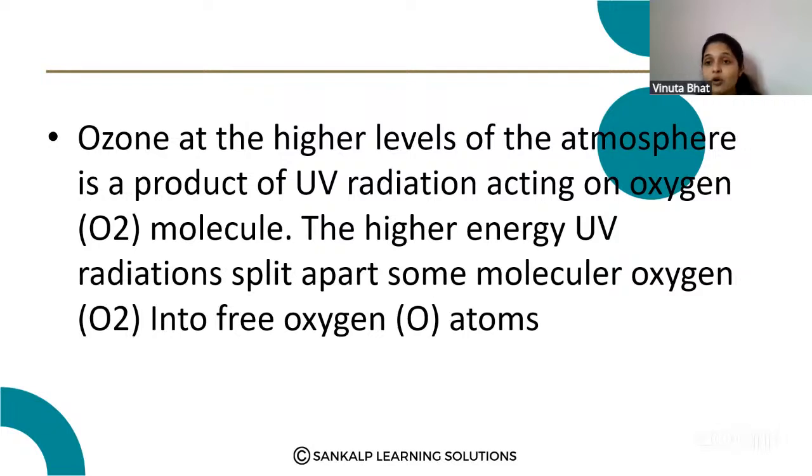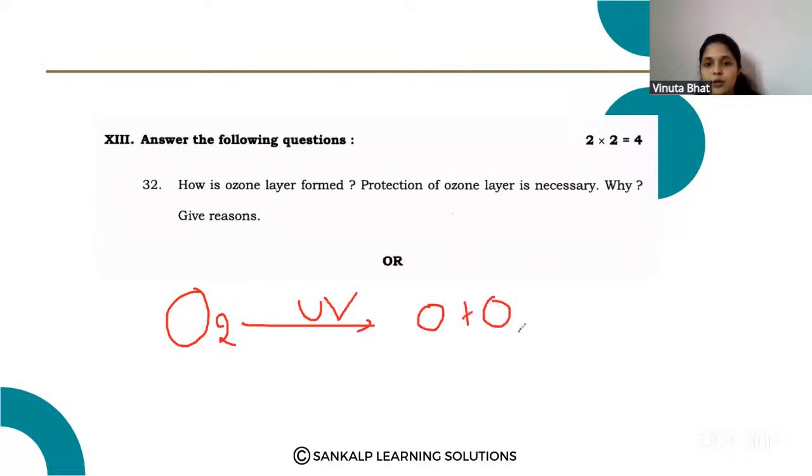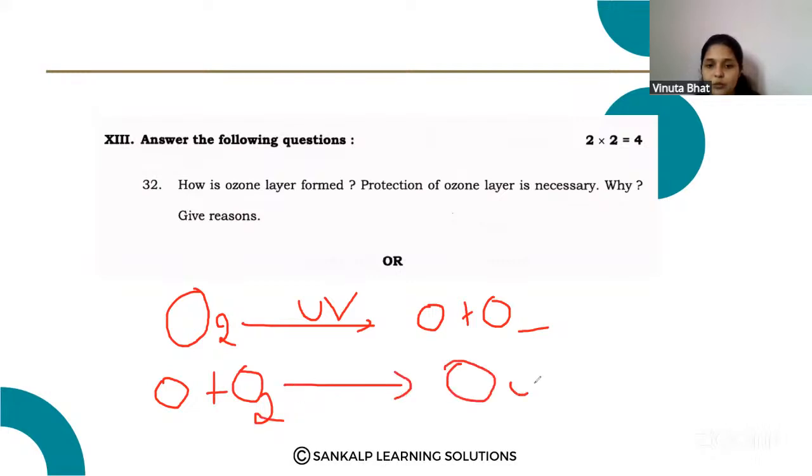Then when the free oxygen atoms combine with the oxygen molecule, they form ozone. That is the formula of ozone, O3, the ozone layer.